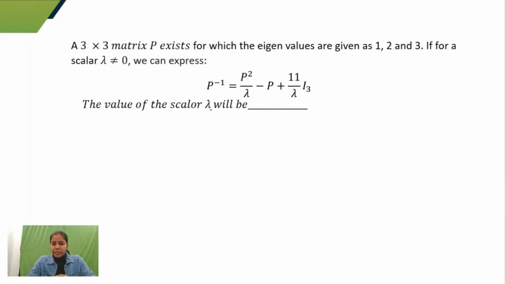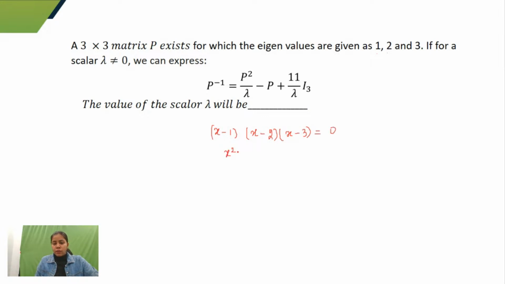Okay, so we have a matrix P which has eigenvalues 1, 2, and 3. For a scalar lambda, we have been given this equation in which P is a matrix, and we have to find the scalar value of lambda. So how do I do that? One thing I know is that every matrix satisfies its own characteristic equation. 1, 2, and 3 are the roots of that characteristic equation. So if I multiply x minus 1, x minus 2, and x minus 3, I'll get my characteristic equation.